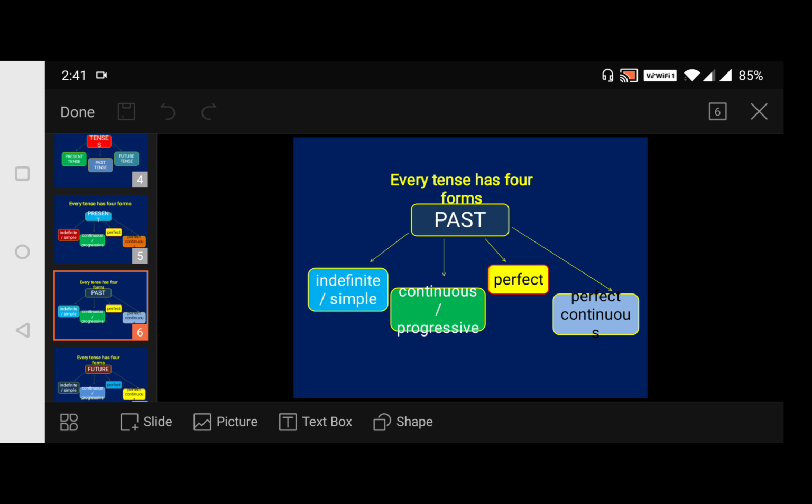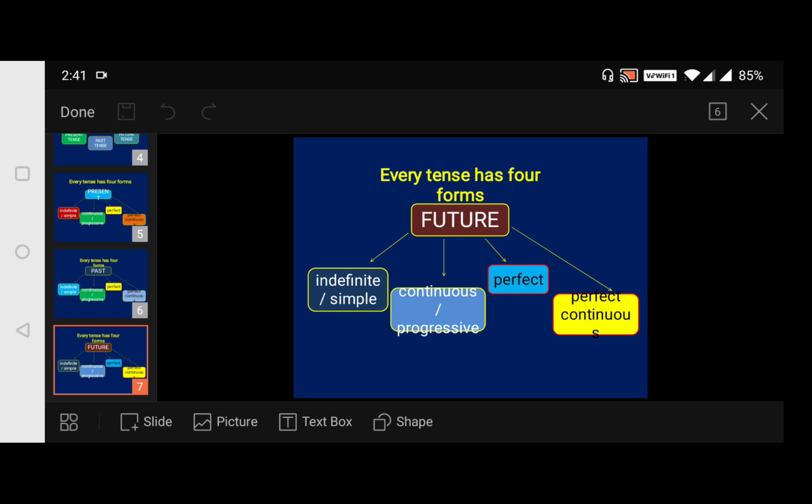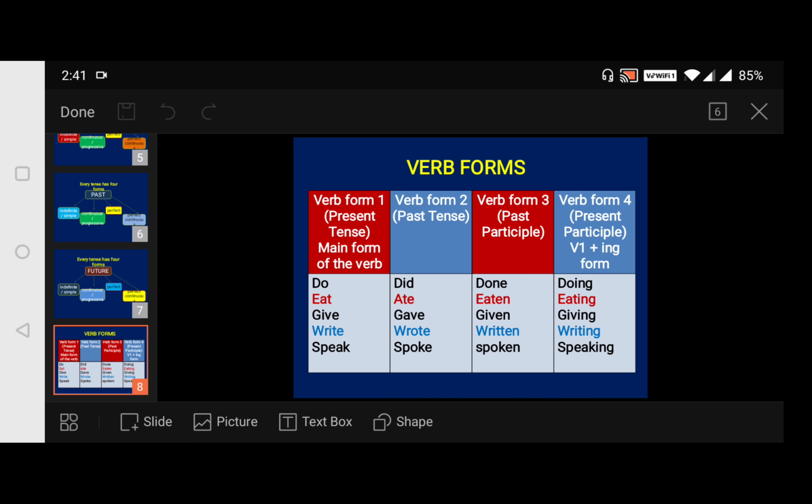Past tense. Similarly, simple past tense, past continuous tense, past perfect tense and past perfect continuous tense. Moving to our next slide. Coming to future: simple future tense, future continuous tense, future perfect tense and future perfect continuous tense. So understood? Totally 3 into 4 we have 12. How many do we have? 12. Now moving to the next slide.